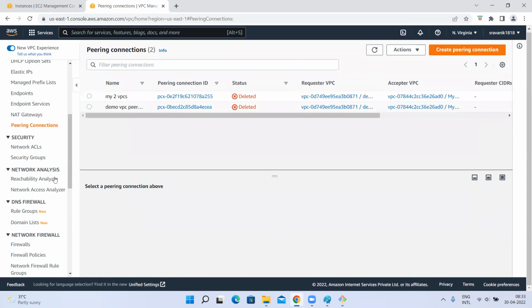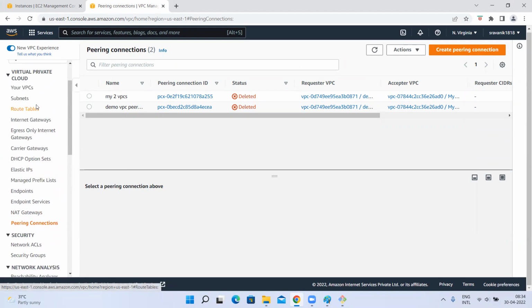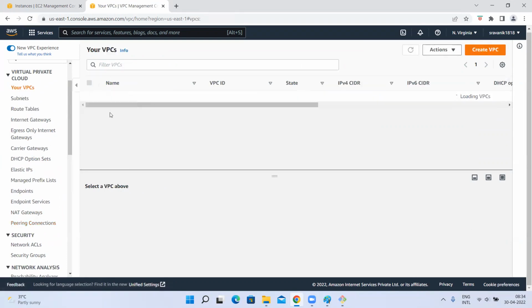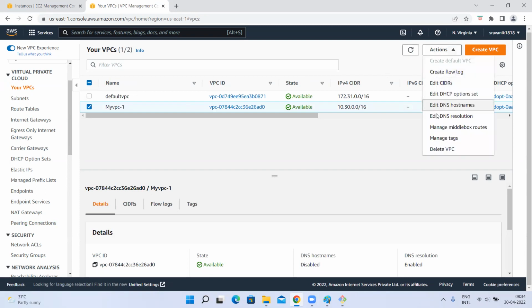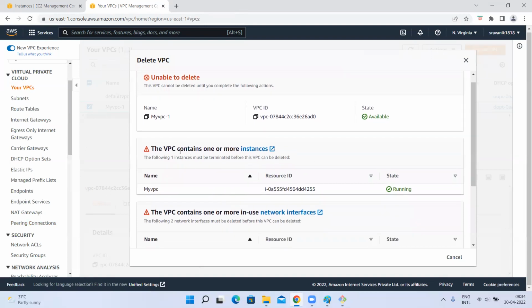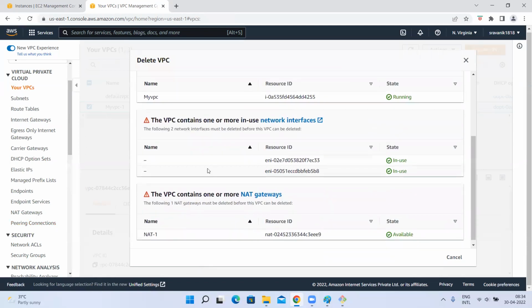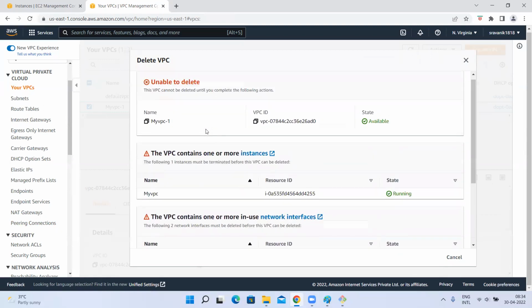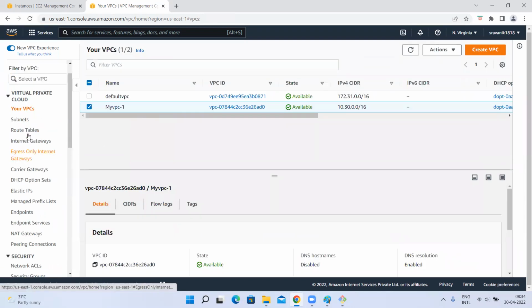Okay, next, let me delete that VPC also. So this is the custom VPC we created. Let us delete this. Delete VPC. Unable to delete the VPC because this VPC has one running instance. It is saying it has one more NAT gateway. NAT we need to delete, and the instance we need to delete. First let me delete the instance which is in that.